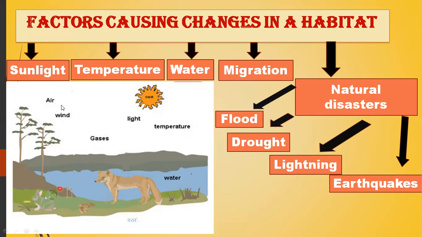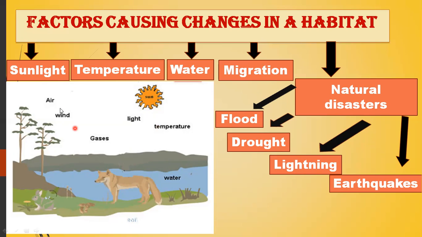And there are also some abiotic components present in an ecosystem, for example, air, wind, gases, light, sun, temperature, and water. These abiotic components have a very important effect on the living components of an ecosystem.